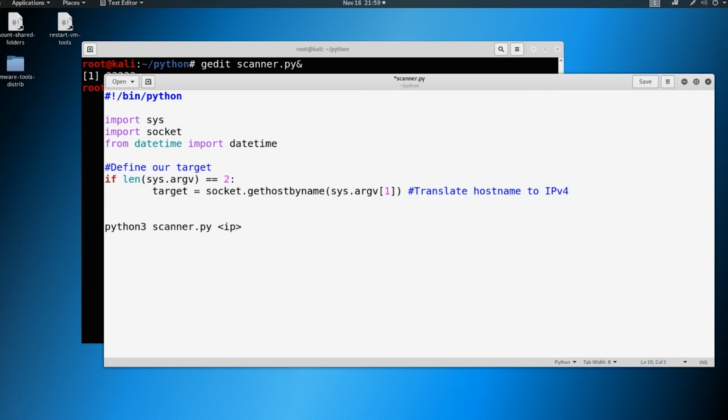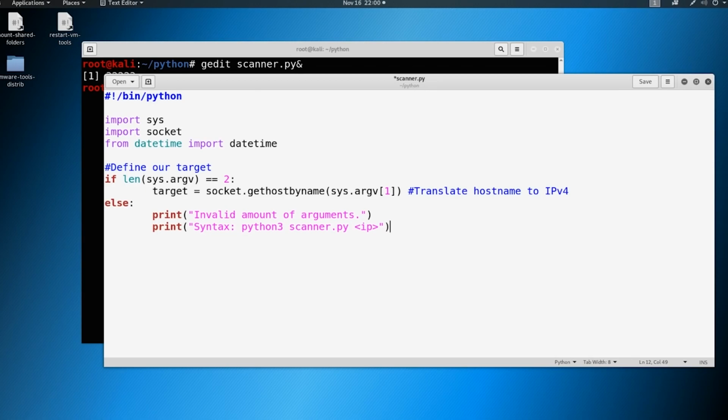We also need an else to this. So if it doesn't equal 2, if it's 3, if it's 1, if it's none, then we're going to go ahead and just print out and say invalid amount of arguments. And then we can actually take this here and put it into a print statement as well. Just say something like syntax: python3 scanner.py IP address, something along those lines.